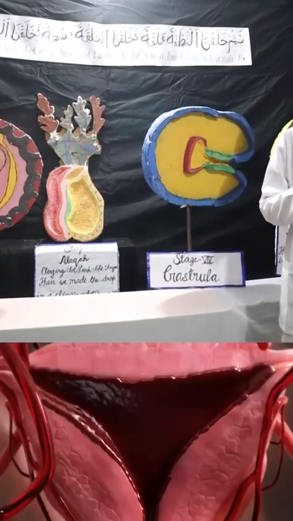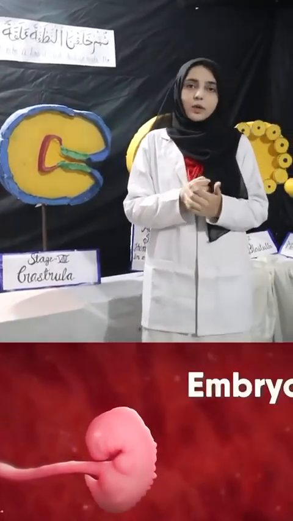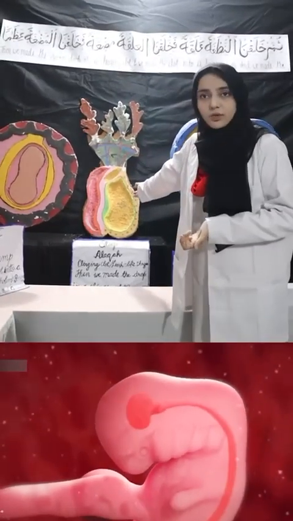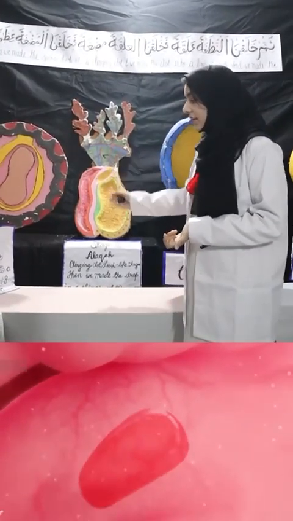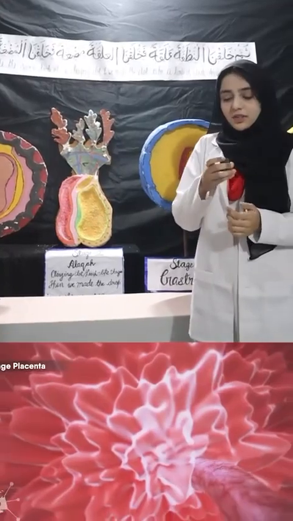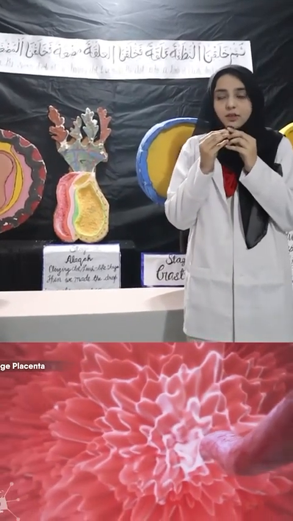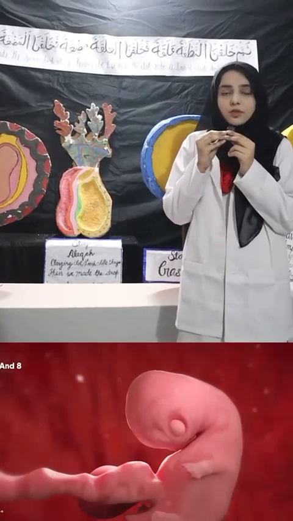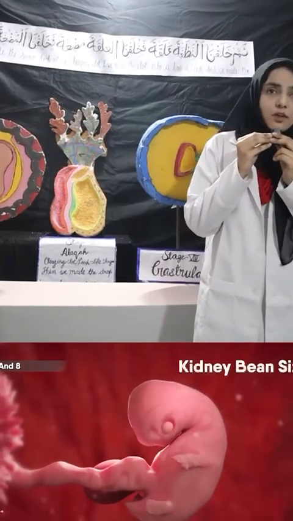And then the zygote, which is further divided by several mitotic cell divisions, goes towards the uterus, and the chorionic villi are also developed in it. As you can see, these are the chorionic villi developed into the mother fetus. The fetus goes through more mitotic cell divisions, and then the process of gastrulation takes place.